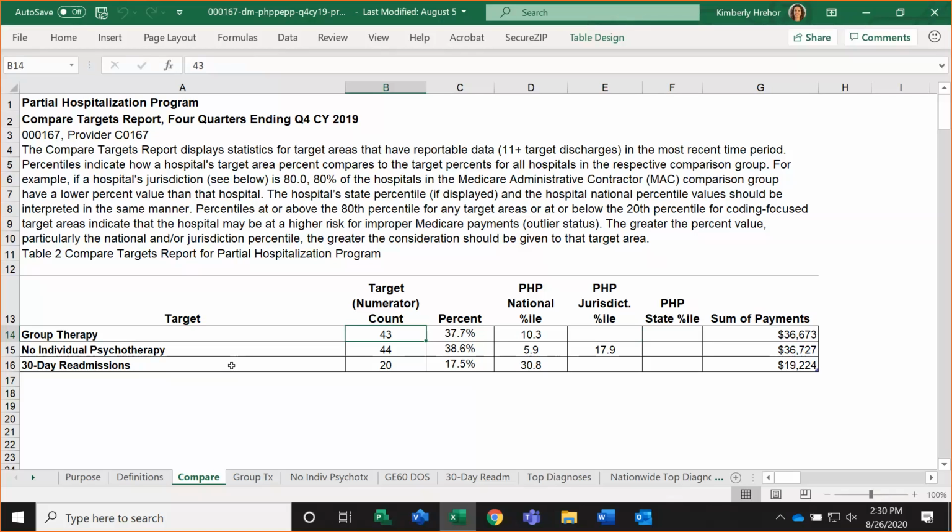One other thing that I'm going to point out is that this is the only place within your PEPR that you are going to see your exact percentiles. On the target area reports, you'll see how your target area percent compares to that 80th percentile, that line in the sand that Annie just covered. But here you will see your exact percentiles for calendar year 2019.